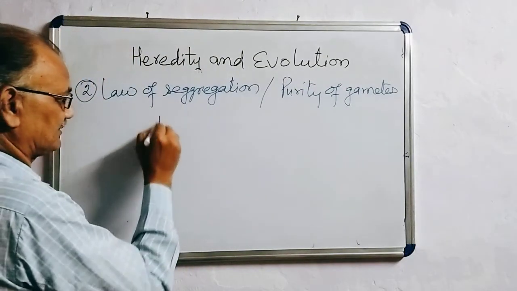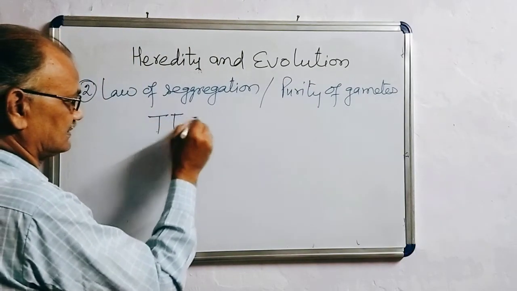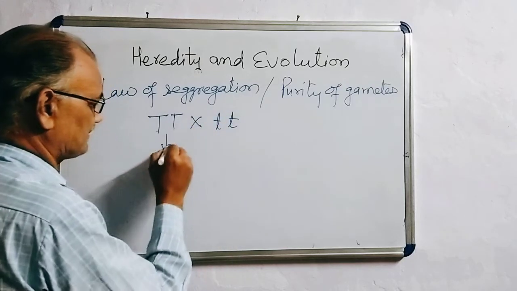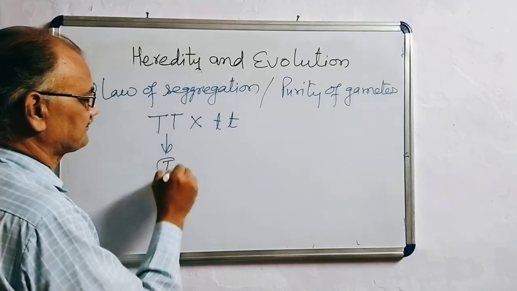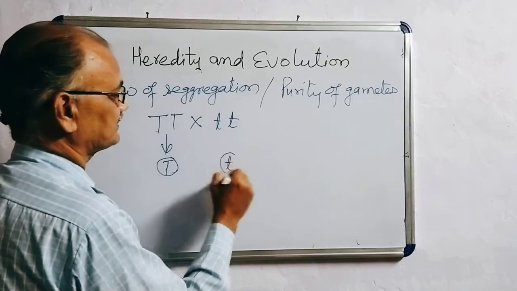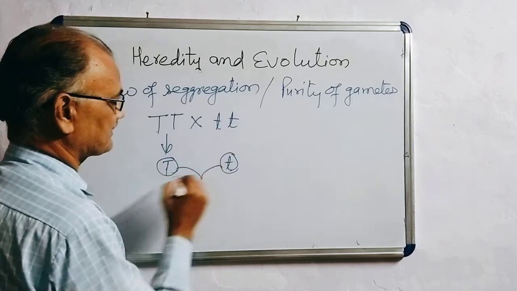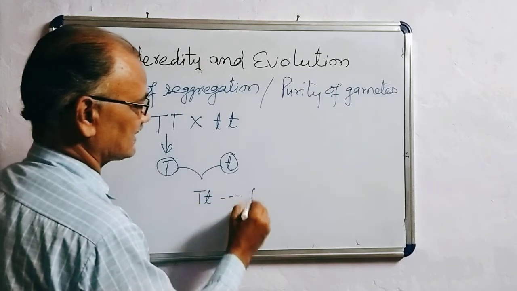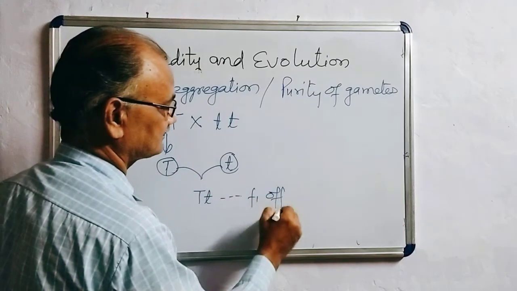As you have observed, when the tall plant is crossed with the dwarf plant, the gametes are capital T and small t. After the fusion of gametes, capital T and small t, these are the F1 offsprings.